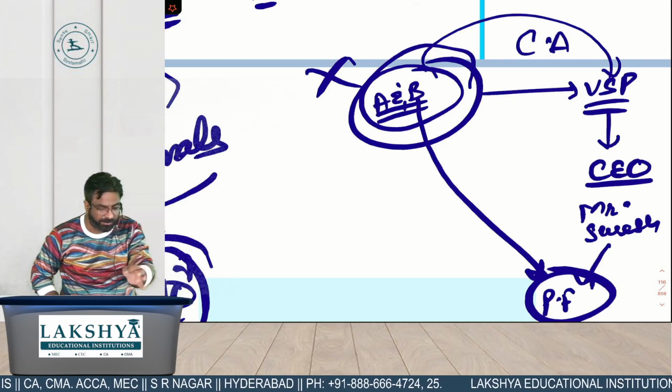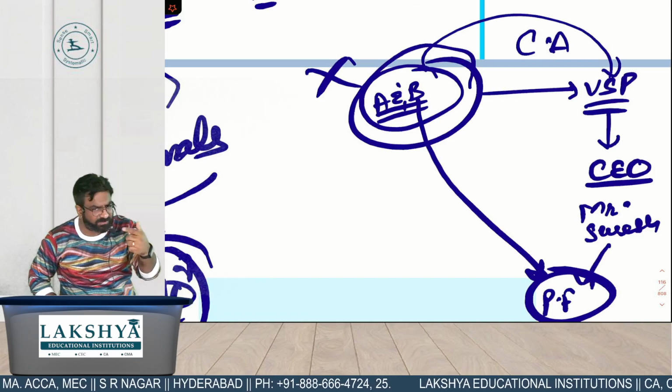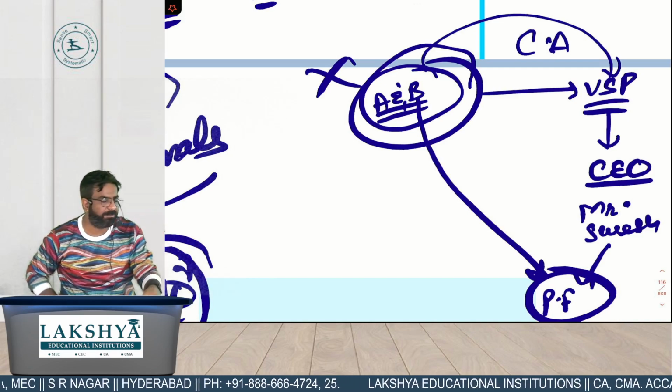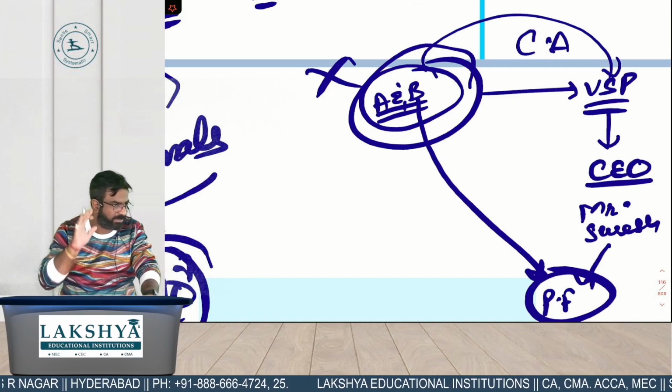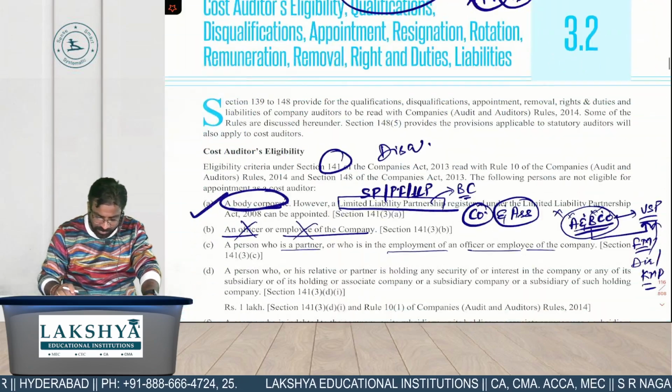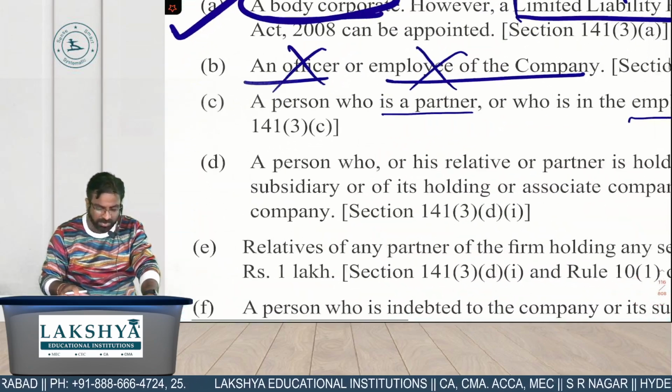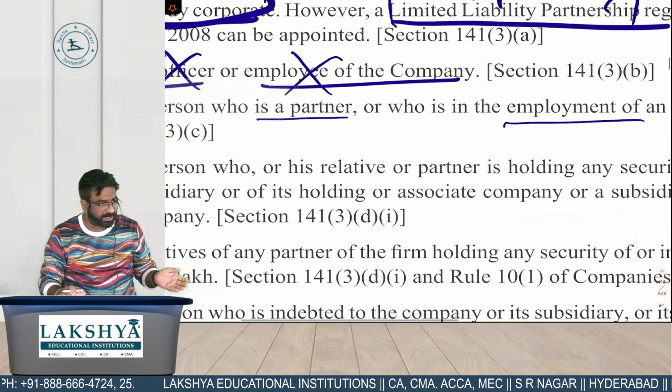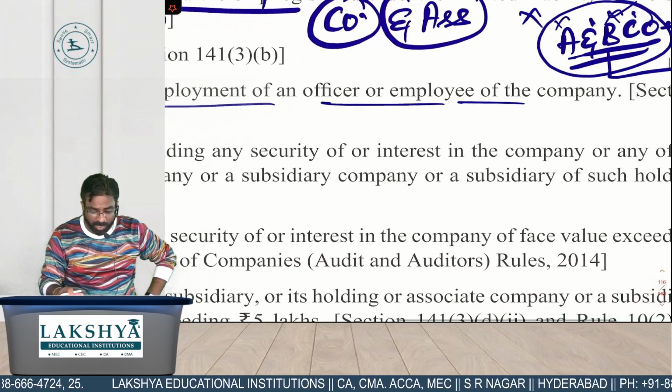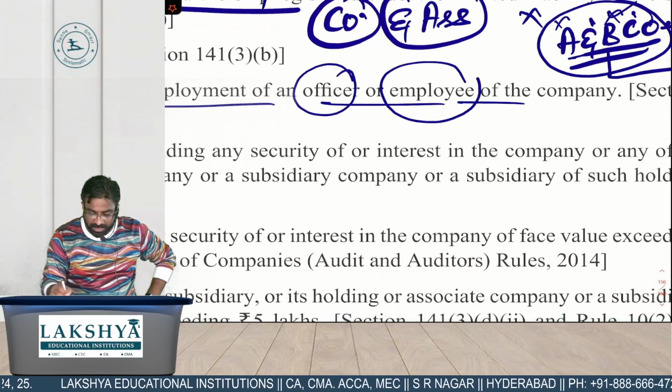The moment the Companies Act feels that there is even a little family financial relationship here, the Companies Act will make you what? Disqualified. So that is what is written in the third point. Up to third point. What is the C point? A person who is a partner who is in employment of what? Officer or employee of the company.